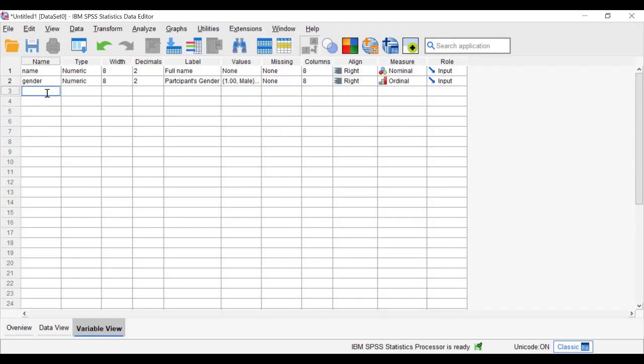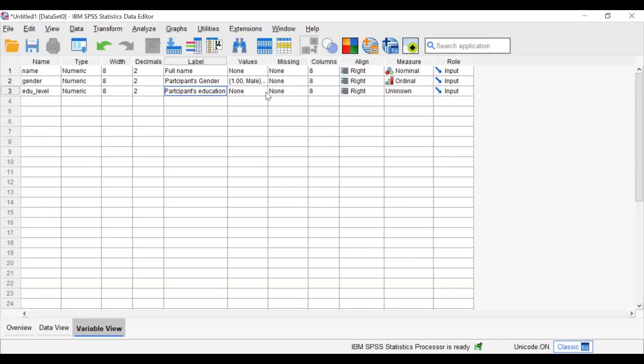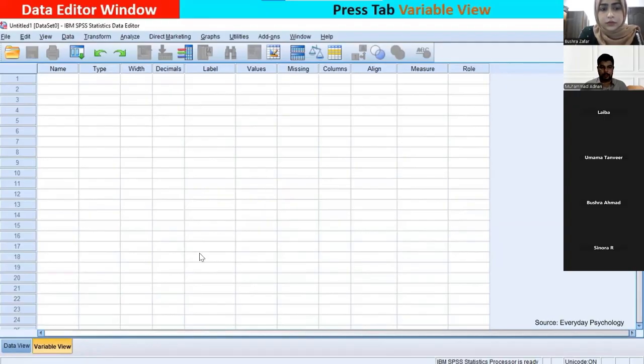Then we put the third variable, which is education level. Again, the participant's education level. We just copy and paste it, then remove the gender and education text. Again, we go toward the sheet we used for collecting data, code it there, and make the value labels here in the variable view. Next is the data view.